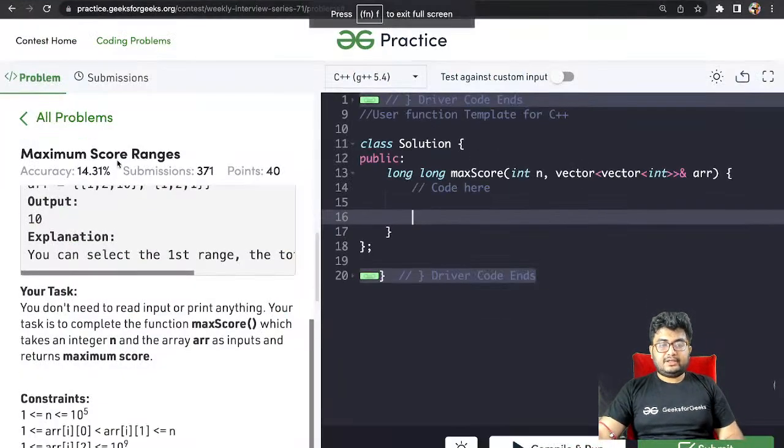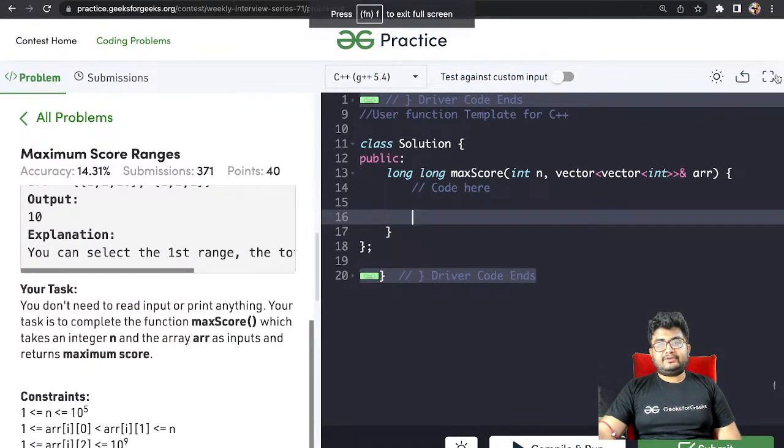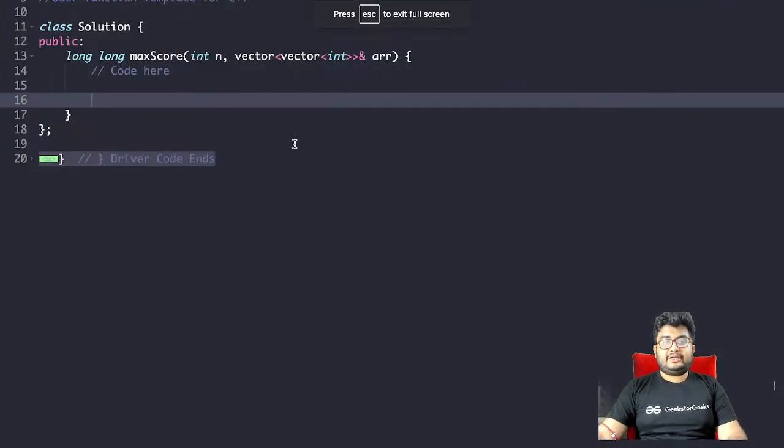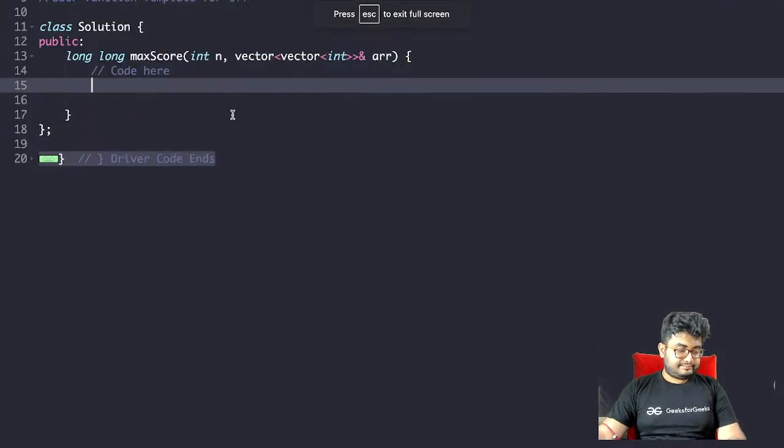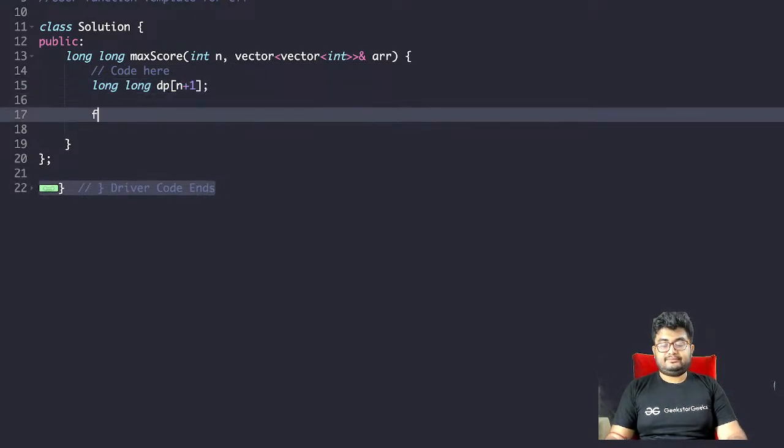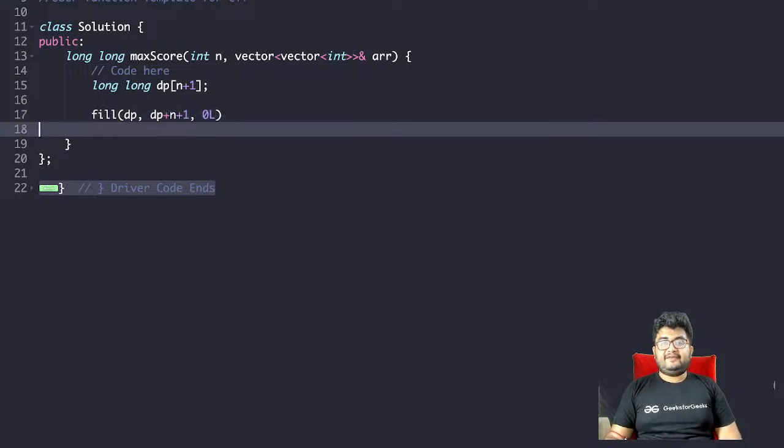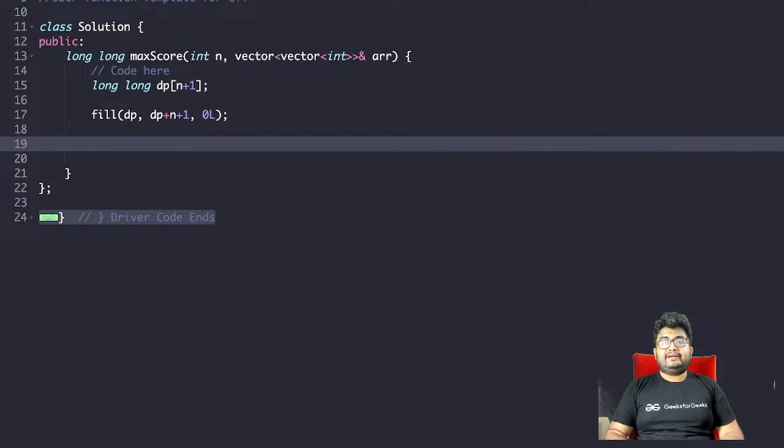One second. I hope everyone has understood this. So long long dp of n plus 1. Fill dp with 0, initially we'll fill everything with 0, right?